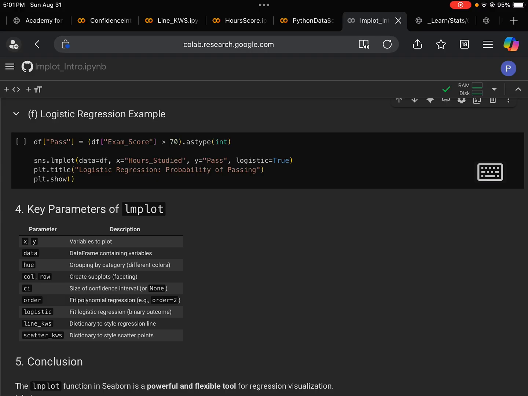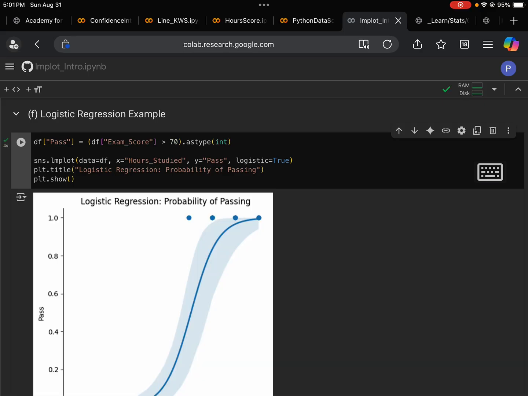So whenever the exam score is greater than 70, we'll set it as a pass, and we'll set the appropriate value in the pass column. So let's run the code here. It is very interesting.